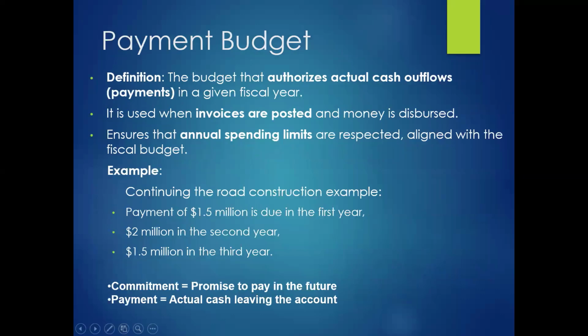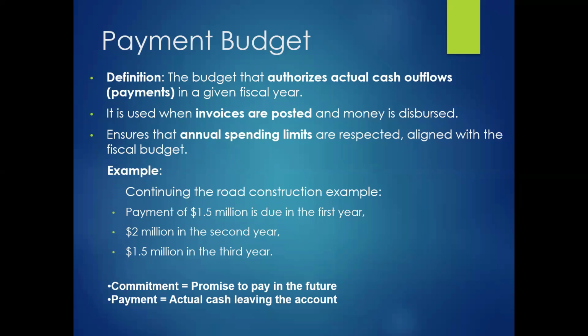Now the payment budget is the budget that actually authorizes actual cash outflow. So actually, we are doing the payment in this fiscal year. It is used when the invoices are posted and money is disbursed. This is the budget which is going to decrease your cash balance, and it ensures the annual spending limits are respected and aligned with the fiscal budget.